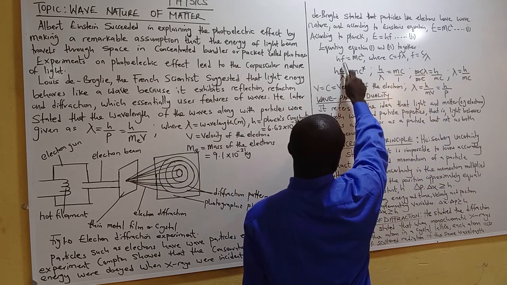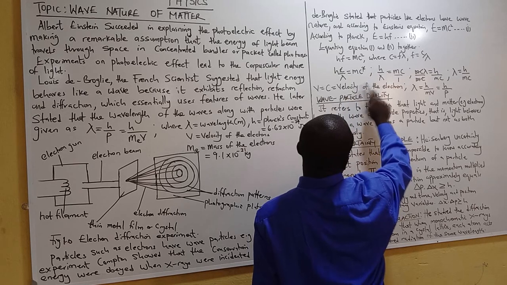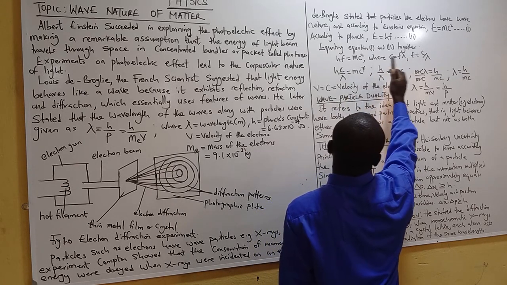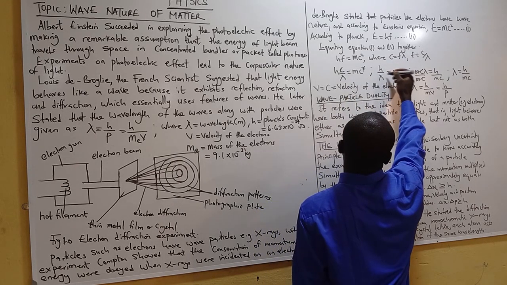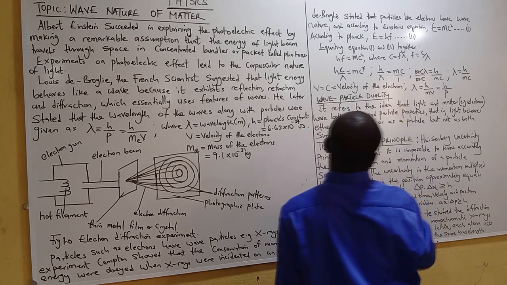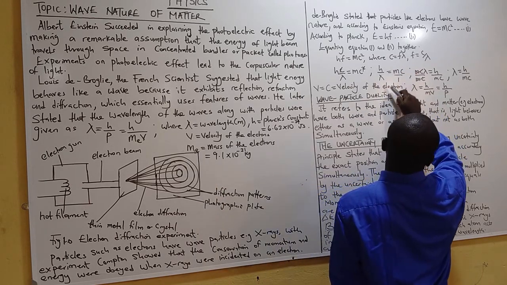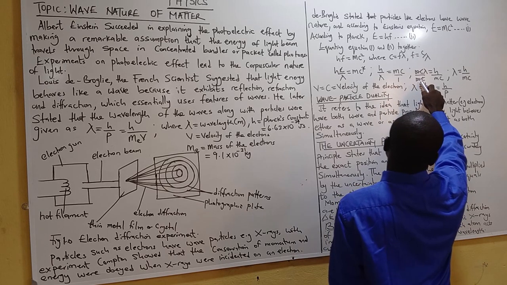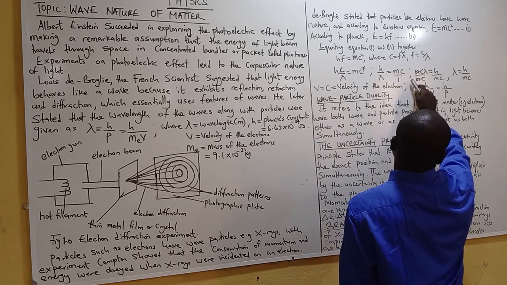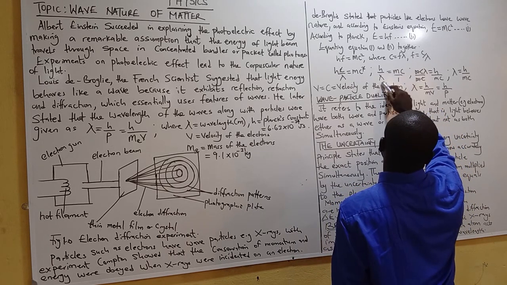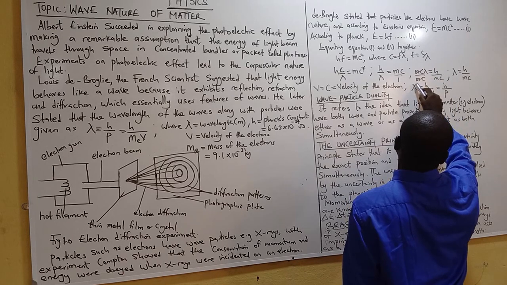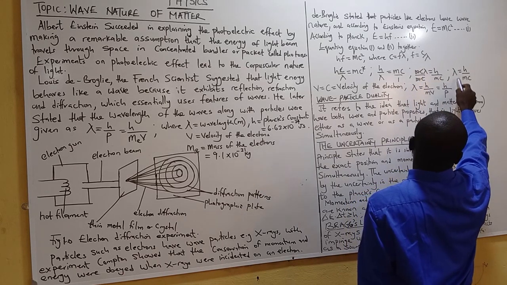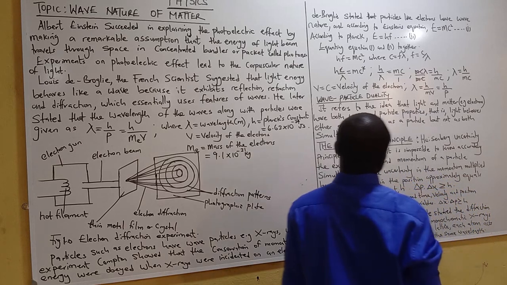You cancel c on both sides, and you are left with h over lambda equals mc. Cross multiply, and mc lambda equals h. Divide both sides by mc so that we are left with the wavelength. You have wavelength equals h over mc.